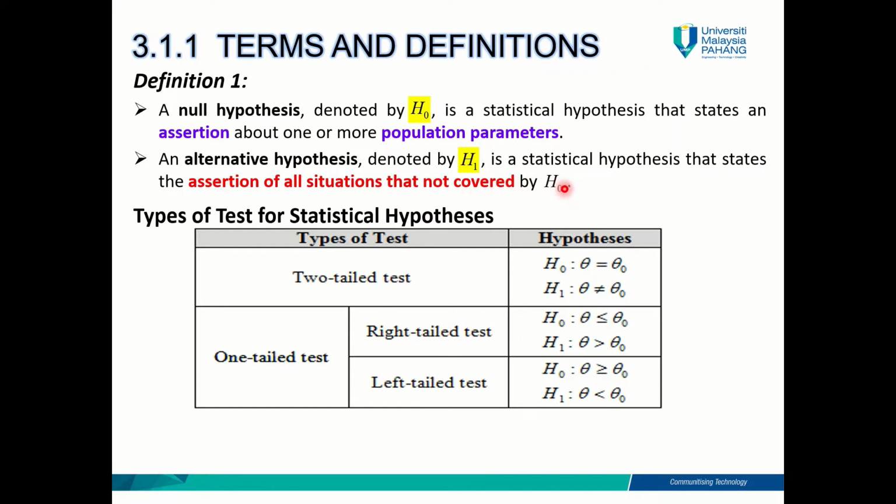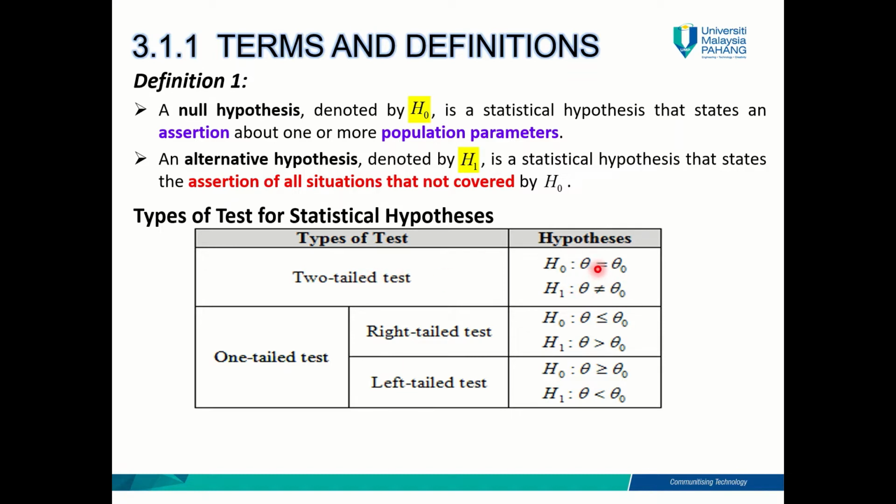covered by H null. Okay, class, you might find this definition a little bit hard to understand, but that is normal. That is okay, right? You're going to understand this better when I explain the example. So let's hold on to the definitions. Now let's come back to this hypothesis. You see here, H null, theta equals theta naught. H1, theta not equals theta naught. So this is for the case of two-tailed test.